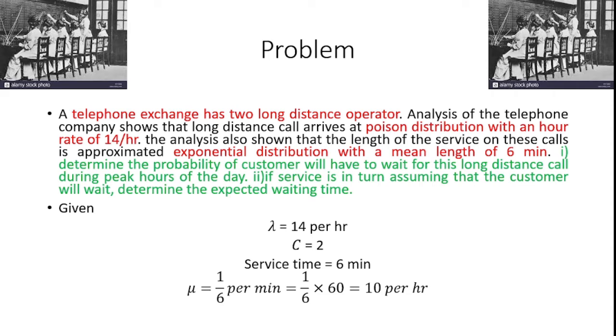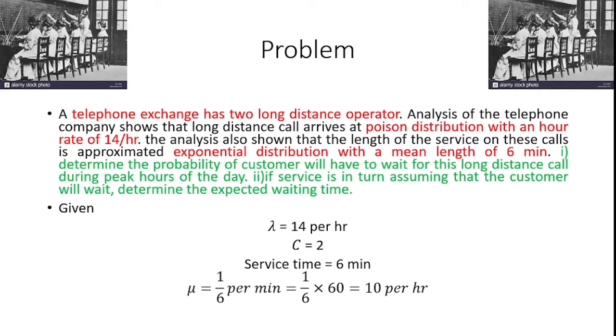The telephone exchange may divert the calls to particular persons. In that, how do they receive the call from the customer and how do they distribute the call to the service provider? Let's see. A telephone exchange has two long distance operators. According to this problem, two stations are available, so we should follow the model number 3 solution procedure for this particular problem.